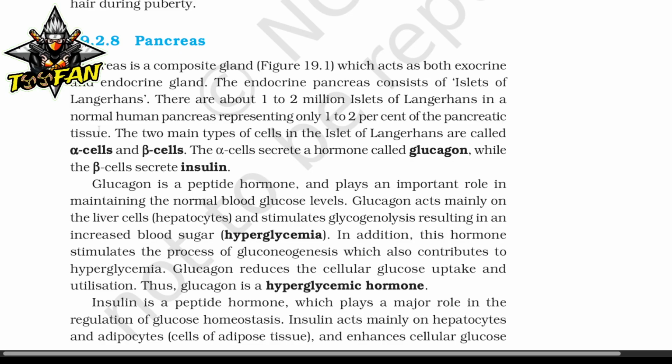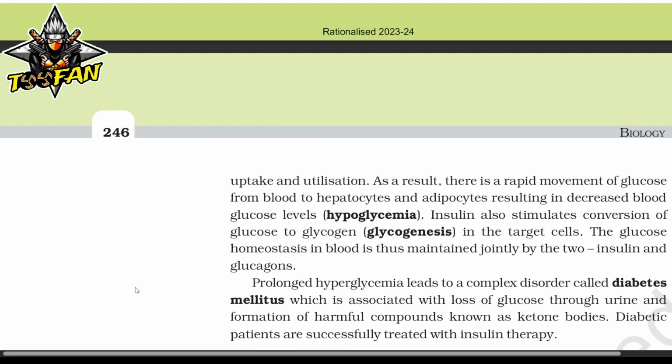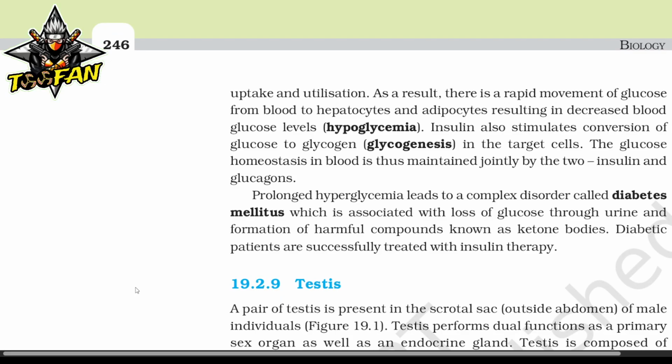Insulin is a peptide hormone which plays a major role in the regulation of glucose homeostasis. Insulin acts mainly on the hepatocytes and adipocytes of adipose tissue and enhances the cellular glucose uptake and utilization. As a result, there is a rapid movement of glucose from blood to hepatocytes and adipocytes, resulting in decreased blood glucose level, hypoglycemia. Insulin also stimulates conversion of glucose to glycogen, glycogenesis, in the target cell. The glucose homeostasis in blood is thus maintained jointly by insulin and glucagon.